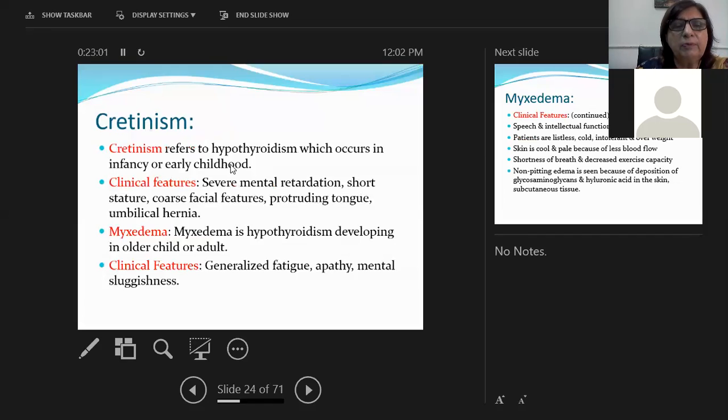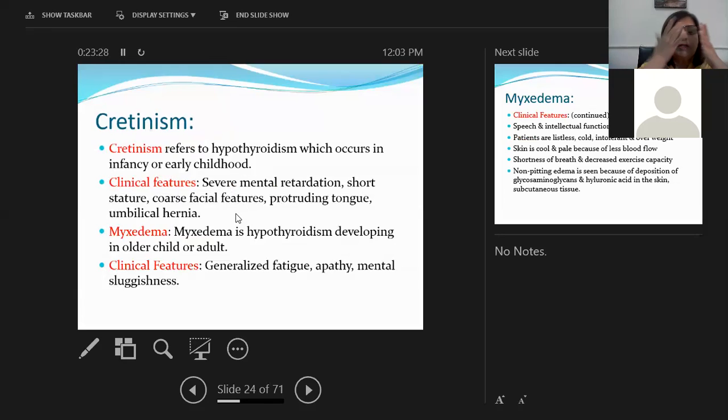It refers to hypothyroidism which occurs in infancy or early childhood. Cretinism is very important to treat because it's a simple replacement of thyroid hormone which is going to lead to proper development of the child. Otherwise, if the child is a cretin and is not diagnosed, the clinical features are going to be severe mental retardation, short stature, coarse facial features, protruding tongue, umbilical hernia.